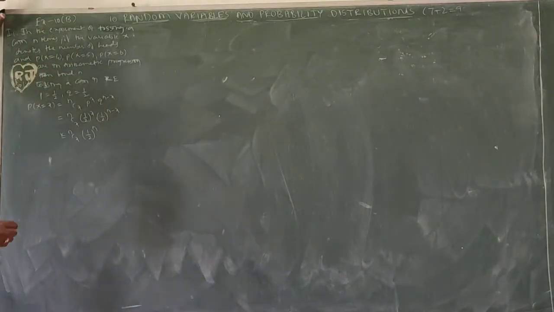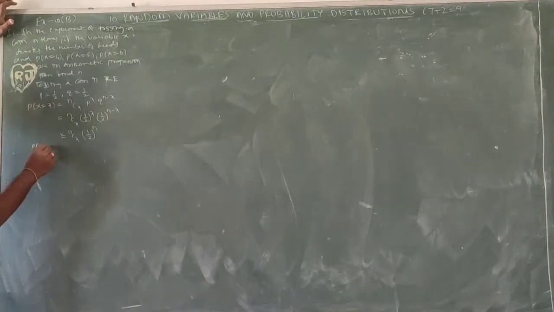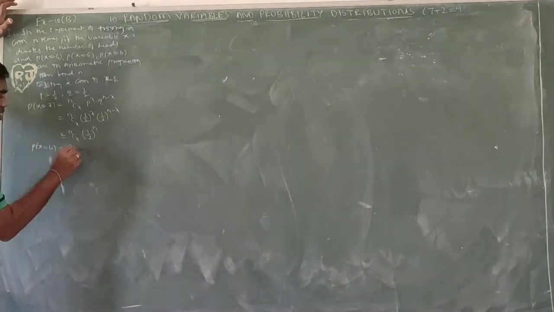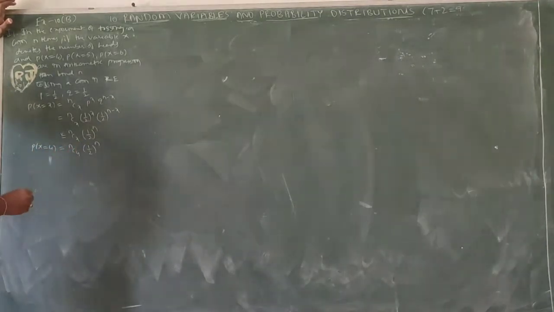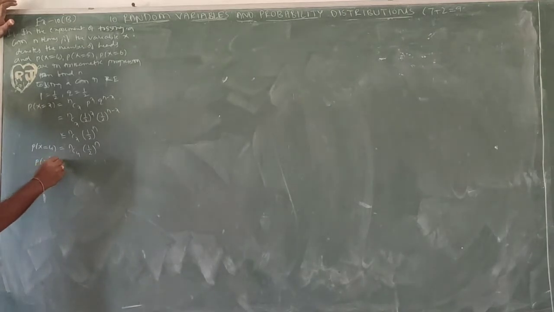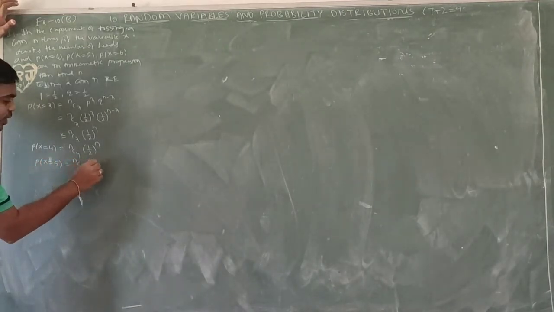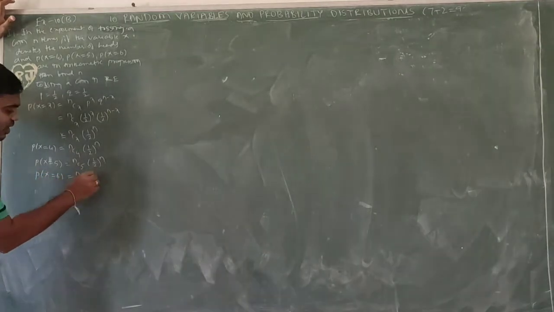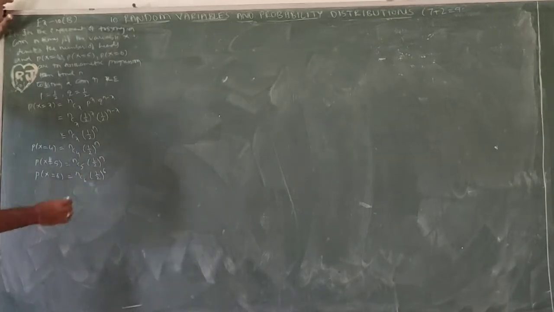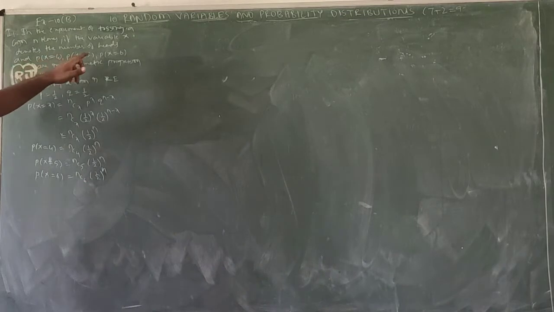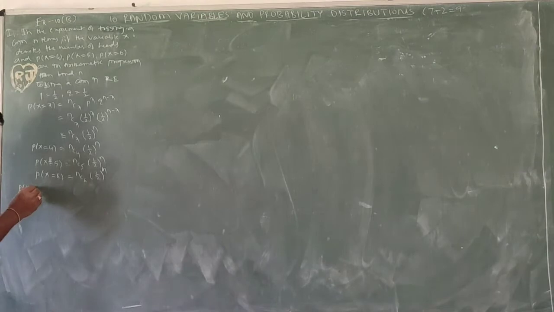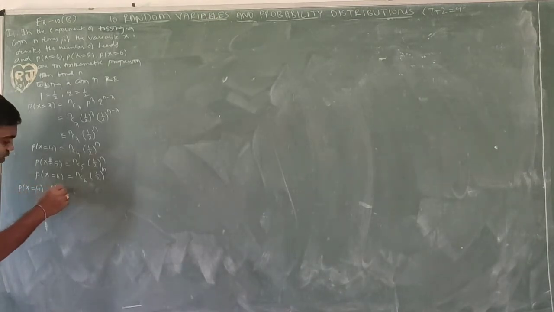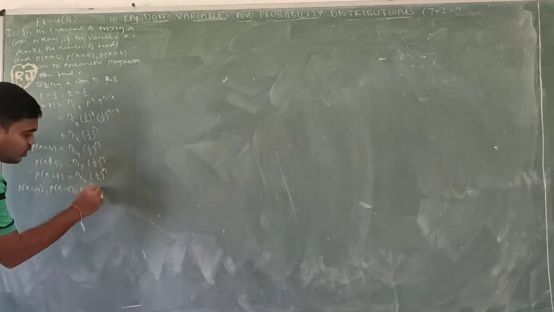So I want to write these terms: P(X=4) equals nC4 (1/2)^n. P(X=5) equals nC5 (1/2)^n. P(X=6) equals nC6 (1/2)^n. All the powers are the same. So we wrote these terms, and these three terms are in AP.